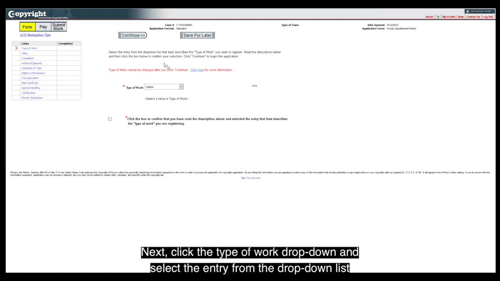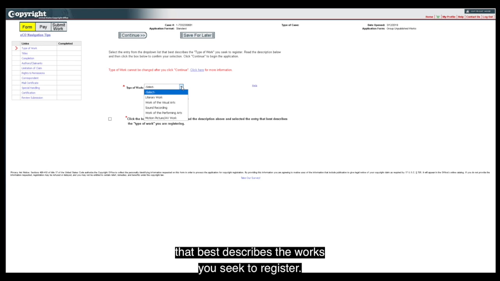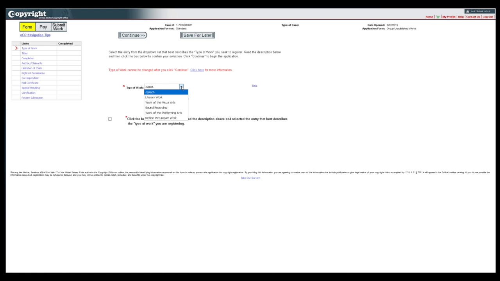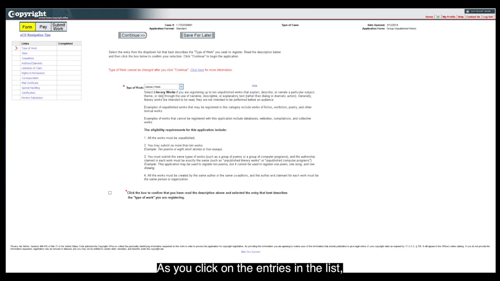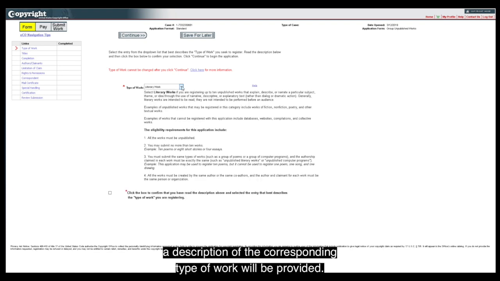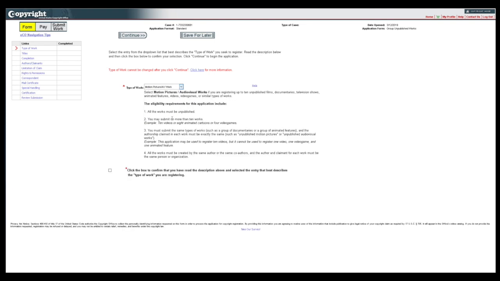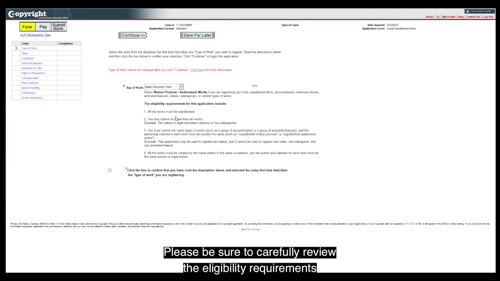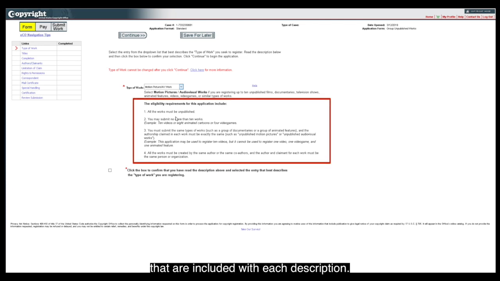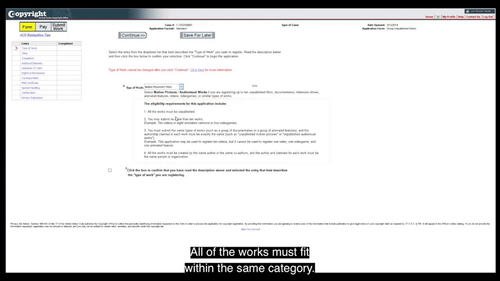Next, click the Type of Work drop-down and select the entry from the drop-down list that best describes the works you seek to register. As you click on the entries in the list, a description of the corresponding type of work will be provided. Please be sure to carefully review the eligibility requirements that are included with each description.